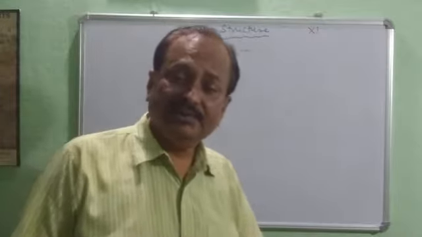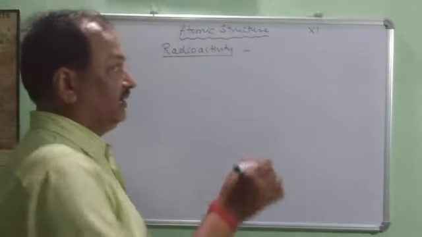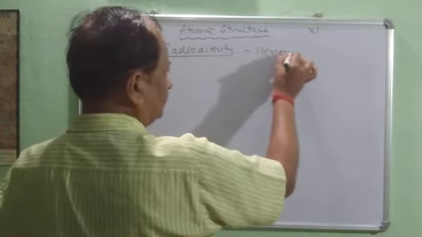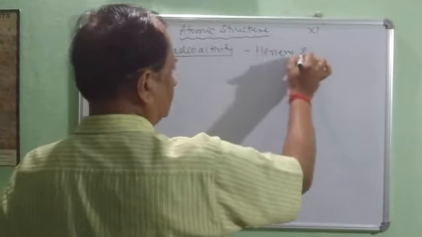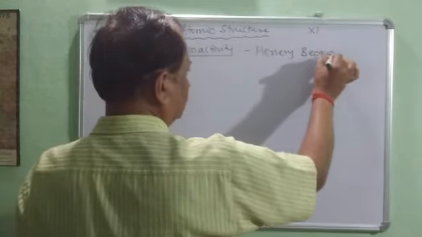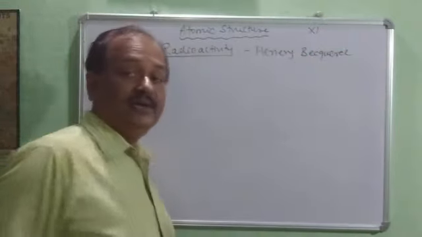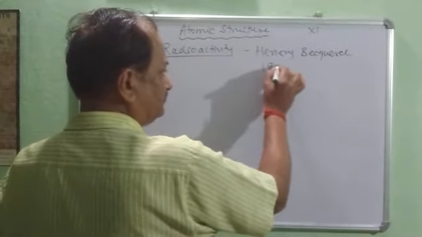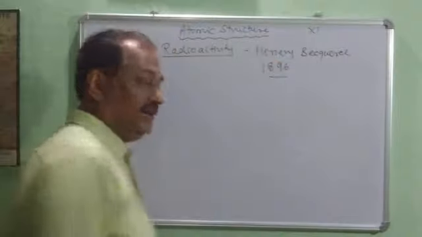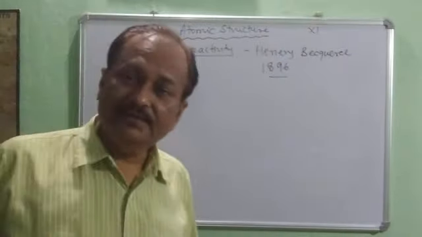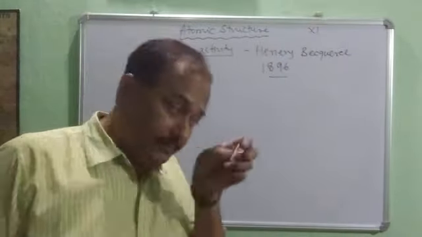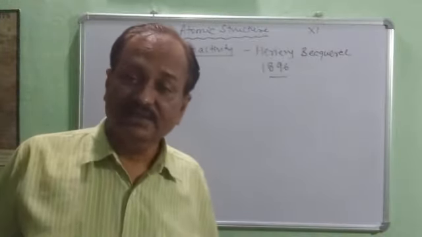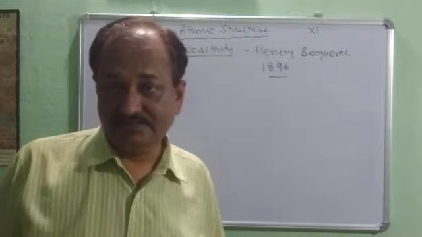And so children, radioactivity was given by Henry Becquerel, a French scientist, in 1896, and he described the property of radioactivity, that some radioactive substances emit some invisible radiations.